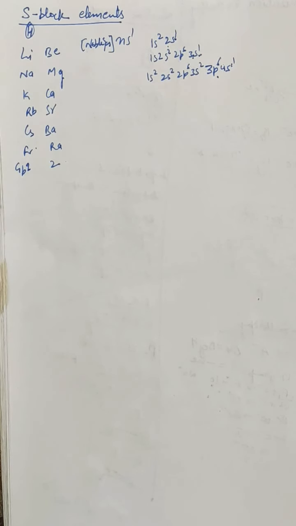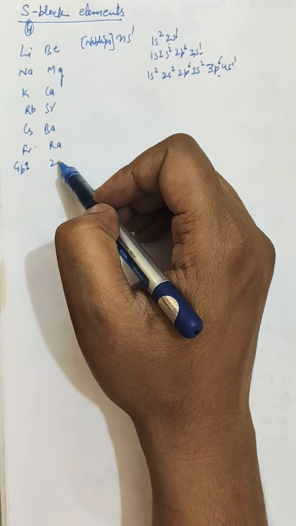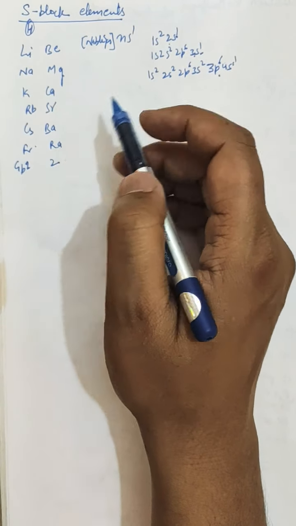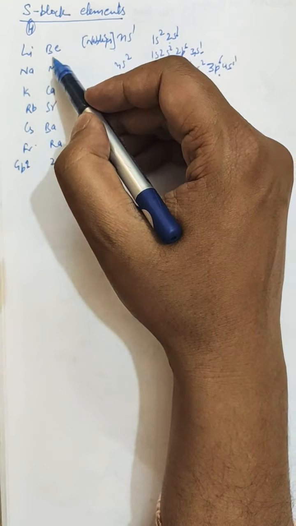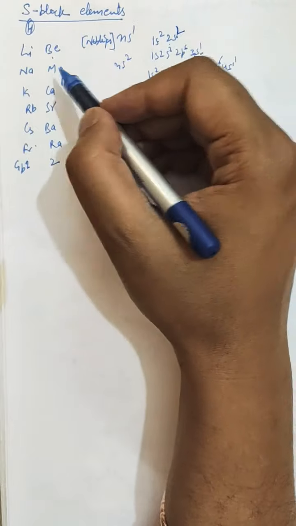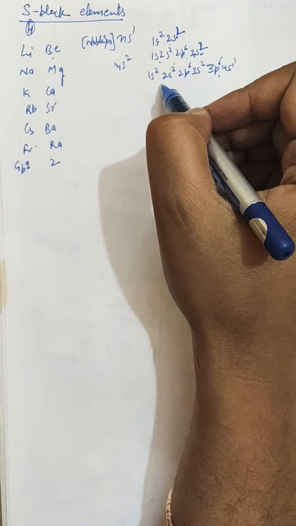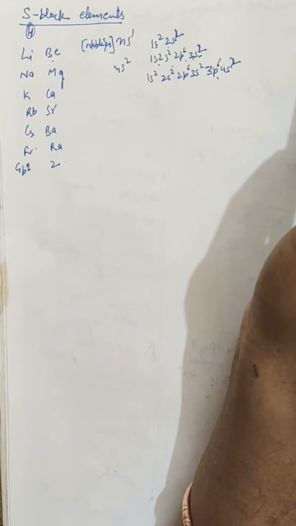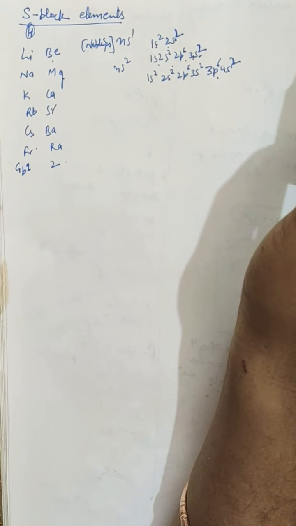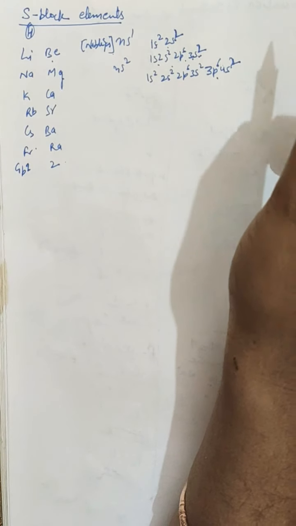Whereas group 2 elements are alkaline earth metals, and they consist of beryllium, magnesium, calcium, strontium, barium, and radium, and their general electronic configuration is ns2. Like for beryllium it is 1s2 2s2, 4 is the atomic number. For magnesium it is 1s2 2s2 2p6 3s2. Similarly 1s2 2s2 2p6 3s2 3p6 4s2. So these are the general electronic configurations for the alkaline earth metals.